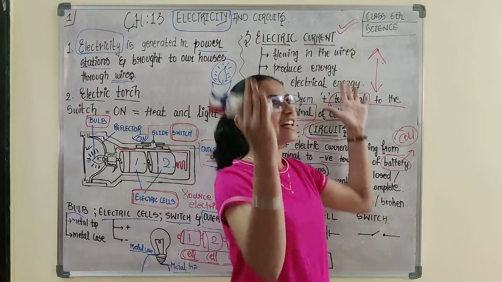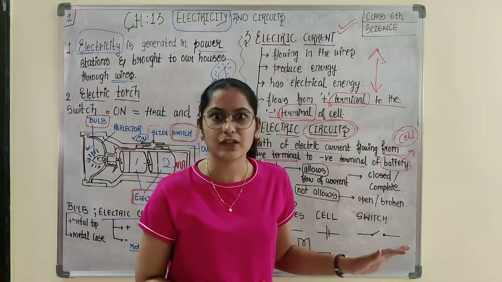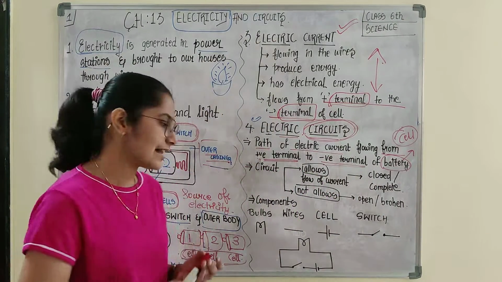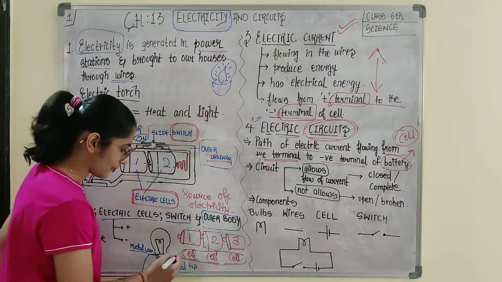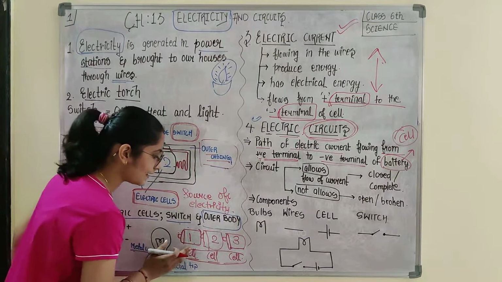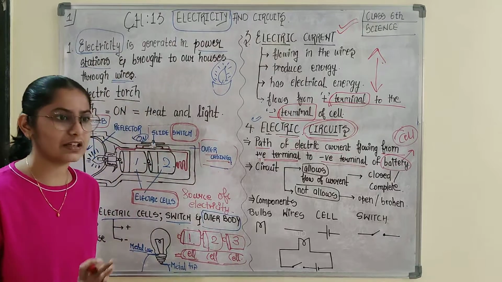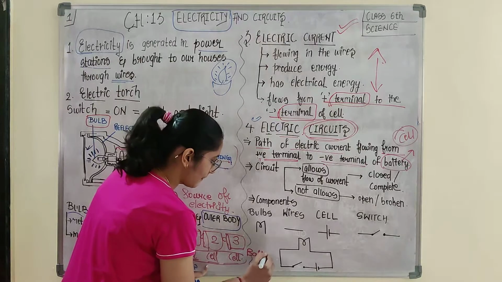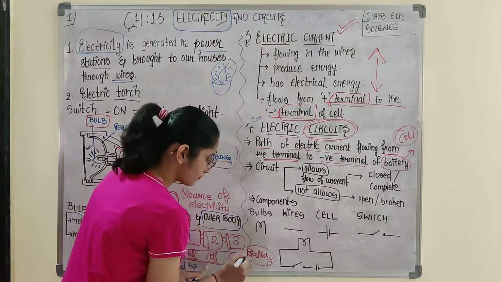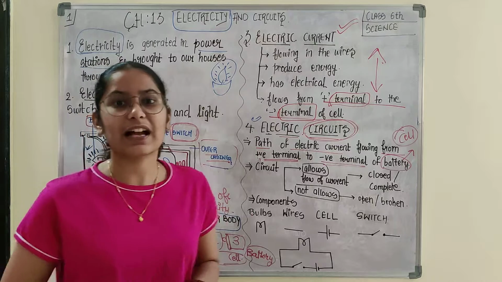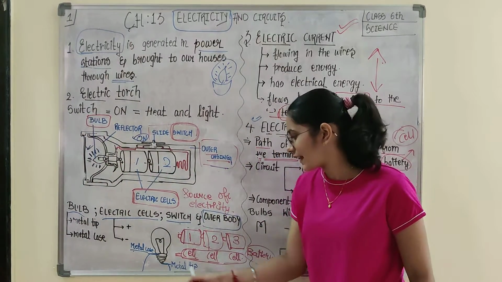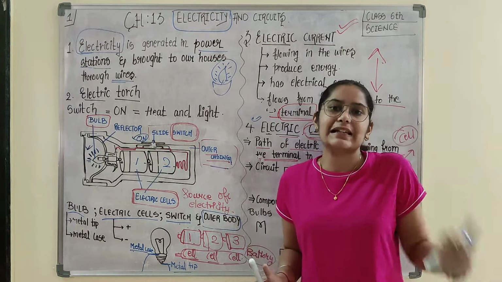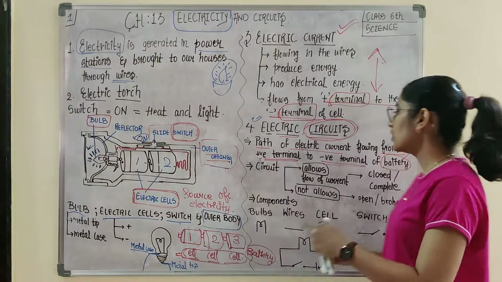When there are too many books arranged together, you would say library. Next, we move on to cell. Similarly, when many cells are arranged in a connective fashion, you would say it is a battery. Not, ma'am, a bunch of cells, a group of cells, a flock of cells. The collective noun for cells is battery. So this is the basic difference between a battery and a cell. Done? We move on to next.